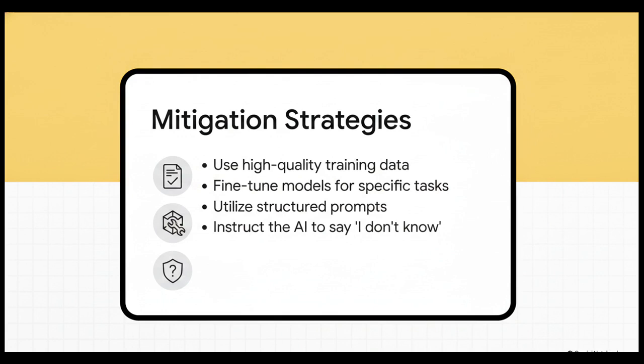But for everyday users, the real secret is structured prompts. You've got to give the AI clear formats and strict boundaries. Actually, the absolute best guardrail you can add to your prompt is simply instructing the AI to say, "I do not know," if it cannot find the answer in the provided text. It's a total game changer.